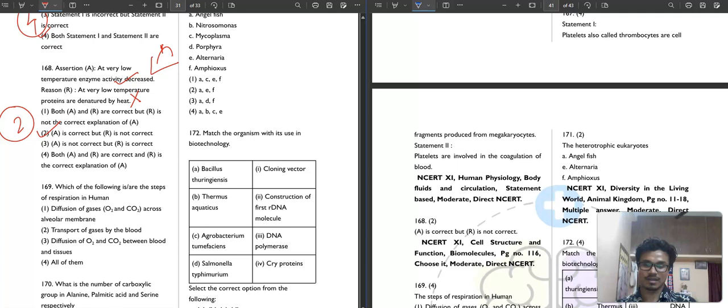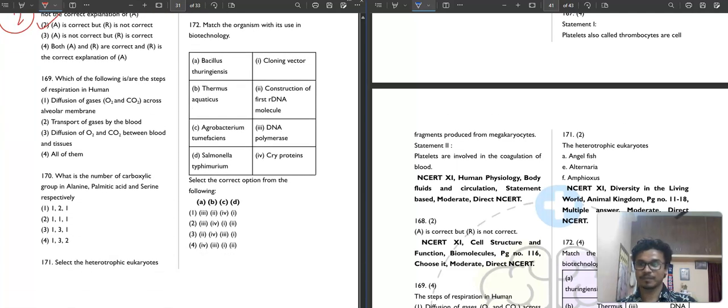Then question number 169. Which of the following are steps of respiration in humans? Diffusion of gases across the alveolar membrane, correct. Transport of gases by the blood, correct. Diffusion of O2 and CO2 between blood and tissues, correct. So all of them are correct, and the fourth option is your correct answer.